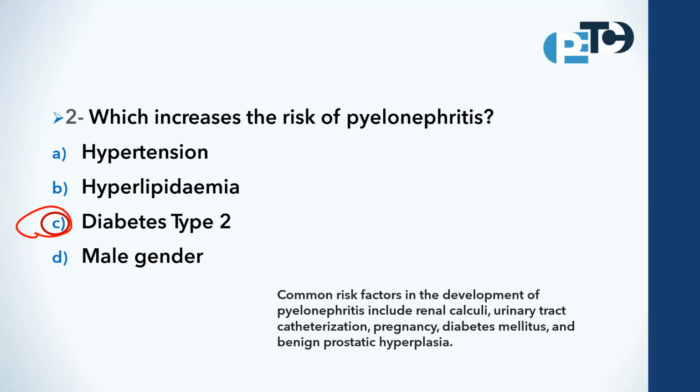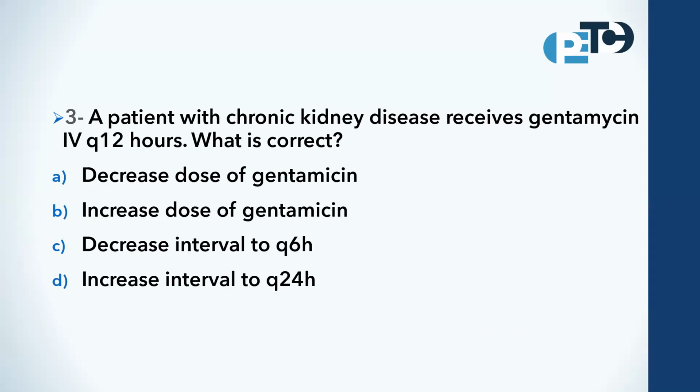Okay, let us see the next one. A patient with chronic kidney disease is receiving intravenous gentamicin every 12 hours. What is correct? Decrease the dose of gentamicin, increase the dose of gentamicin, decrease the interval to every 6 hours, or increase the interval to every 24 hours? Also, this is one of the very important questions repeated many times previously. How can we solve that?